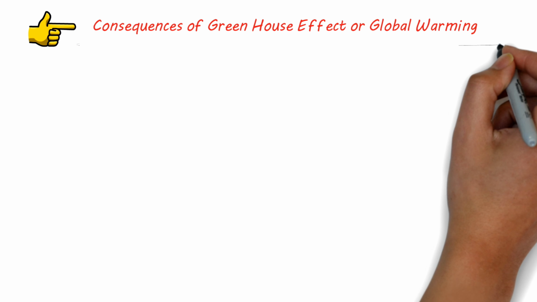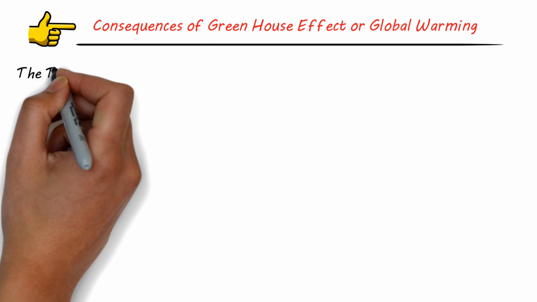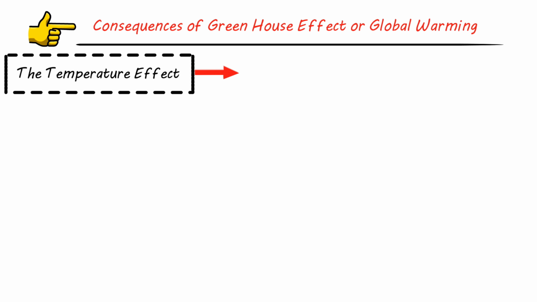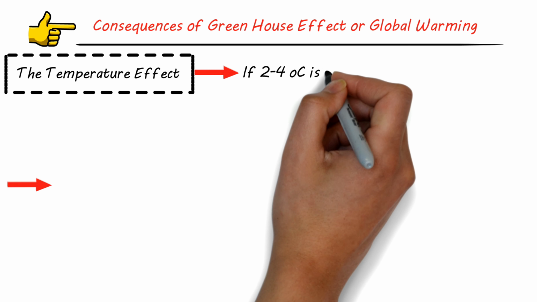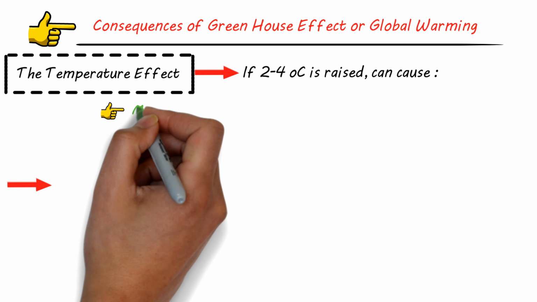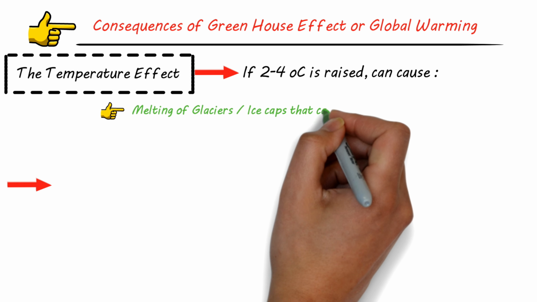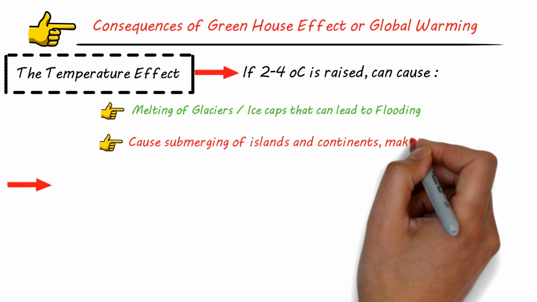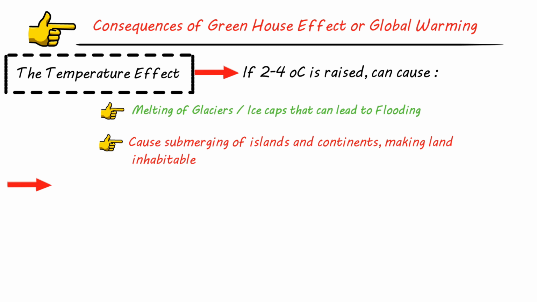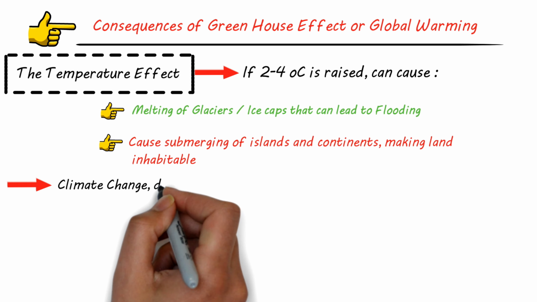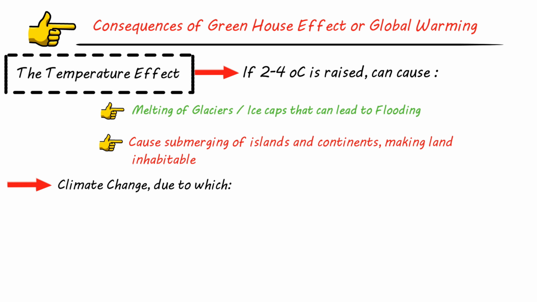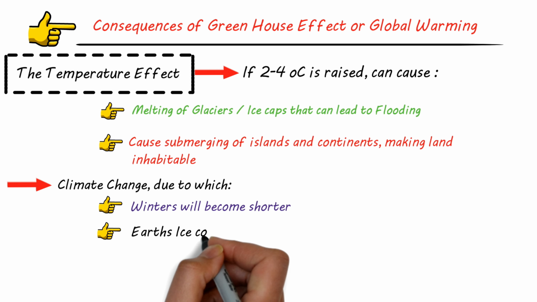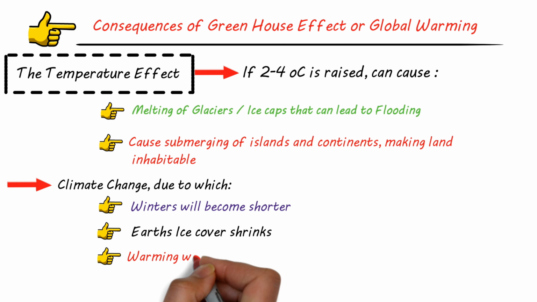Now, what are the consequences greenhouse effect or global warming have on us? The major consequence of the greenhouse effect or global warming is the temperature effect. It has two aspects. Number one is, if the temperature is raised by 2 to 4 degrees, then it causes melting of glaciers and ice caps that can lead to flooding. It can cause submerging of islands and continents, making land inhabitable. And the second aspect is that it can have a climate change, due to which winters will become shorter, Earth's ice cover shrinks, warming waters will affect aquatic life.